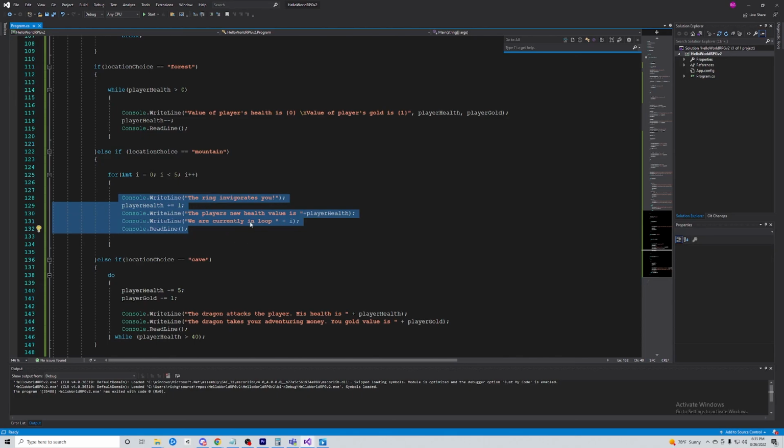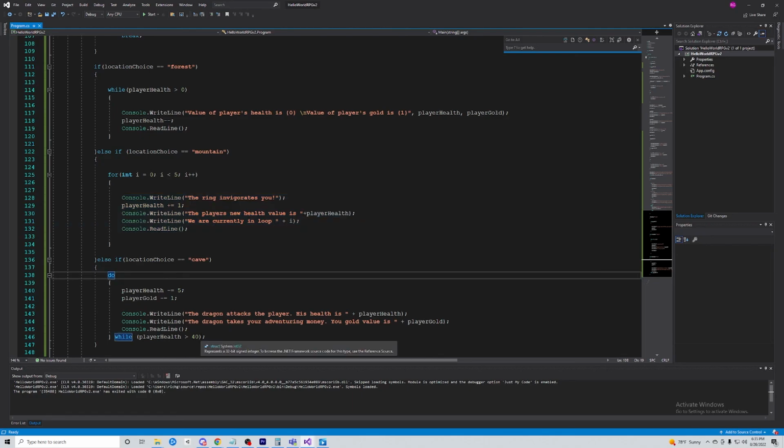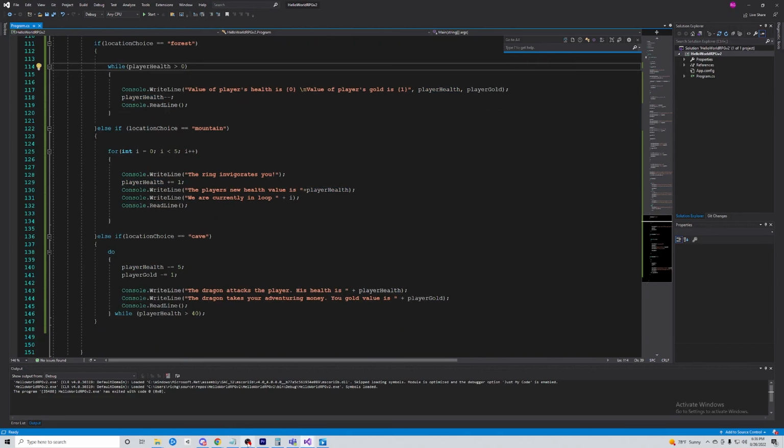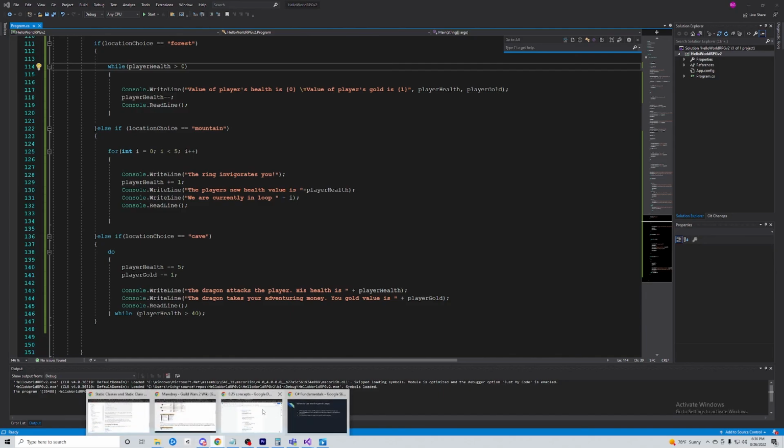We can set the number here, versus these ones where we're just checking a variable, or just checking these conditions here.